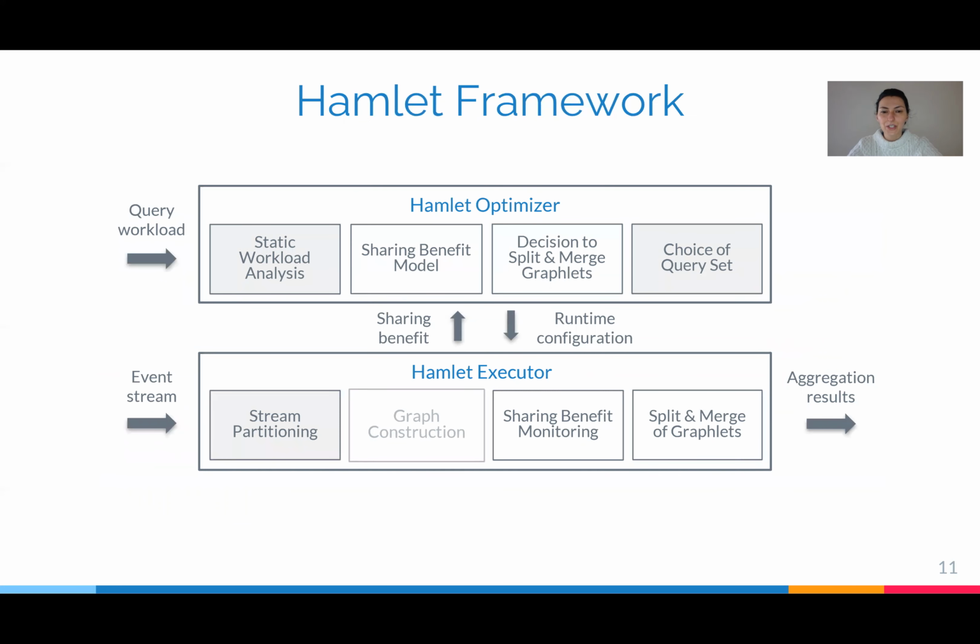Our Hamlet approach compactly encodes all event trends in the graph and propagates the event trend aggregates along the edges of the graph. In this way, the actual event trends are never constructed, and we reduce the time complexity from exponential to quadratic. We define a sharing benefit model and monitor sharing benefit at runtime. Based on the sharing benefit, we make decisions to split and merge graphlets at runtime.